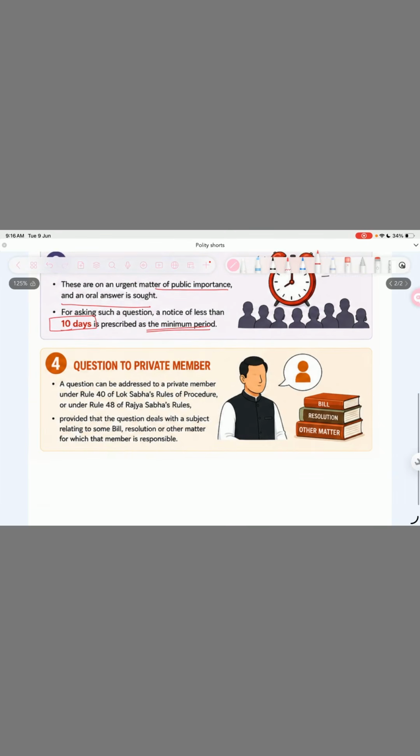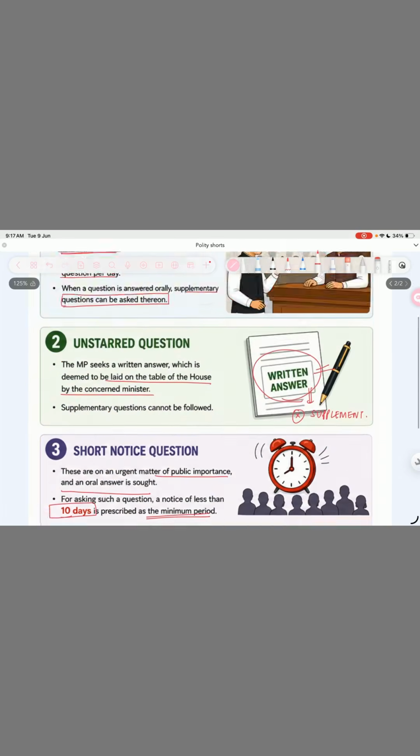And a question can be asked to any private member also, can be addressed to a private member under Rule 40 of the Lok Sabha Rules of Procedure and Rule 48 of the Rajya Sabha Rules. But it provides that the question deals with the subject matter related to some bill, resolution or other matter for which the member is responsible. So the member must be responsible in this case. Any member cannot be asked randomly about any issue. So these are the questions that can be asked to any MP in a parliament.